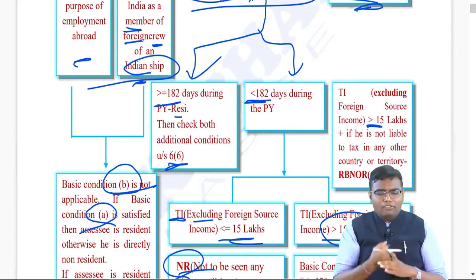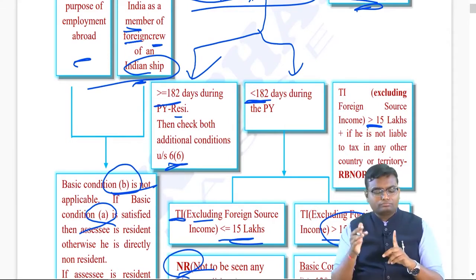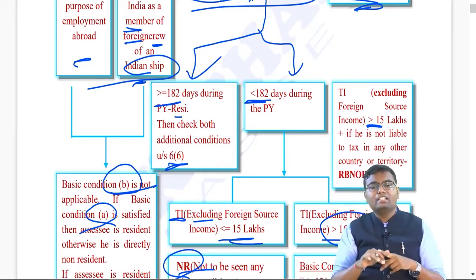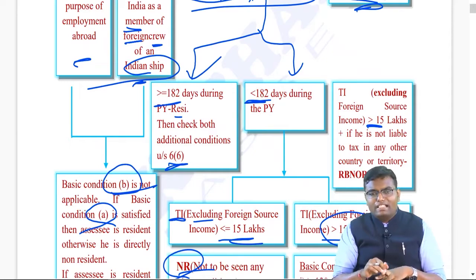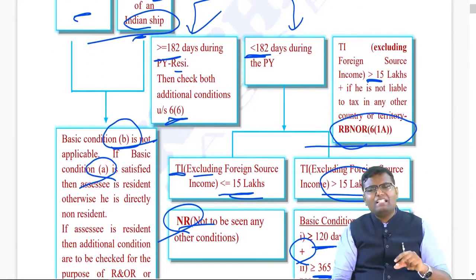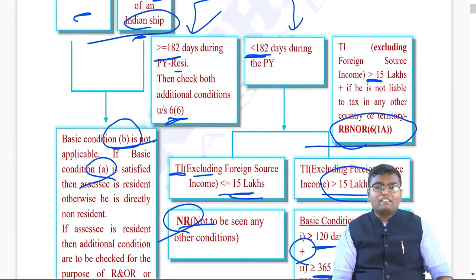And that's why, if you are an Indian citizen, you are non-resident as per all other provisions, you are not supposed to pay tax in any other country or any other territory, and your Indian income is more than 15 lakh, you will be declared by default RBNOR. Directly RBNOR without checking your number of days, as per section 6 subsection 1A.